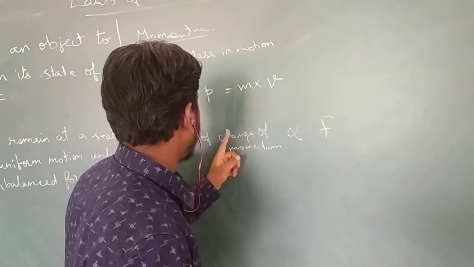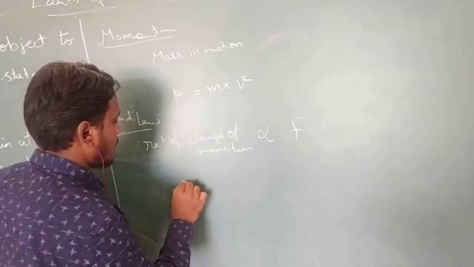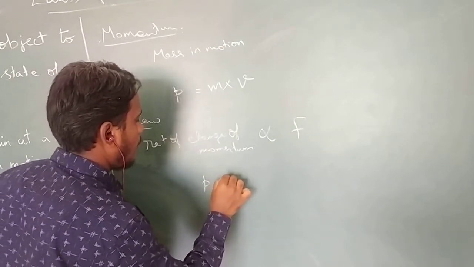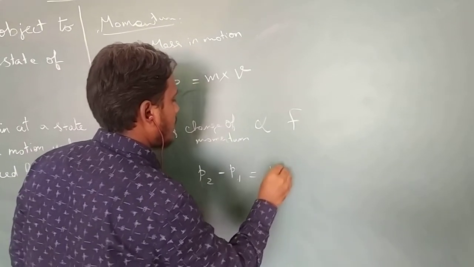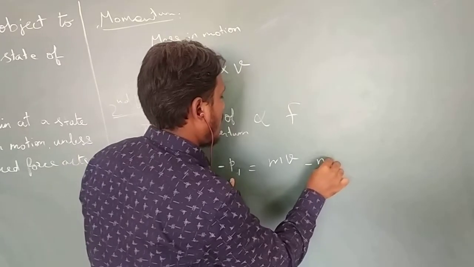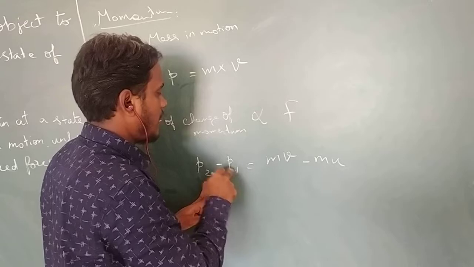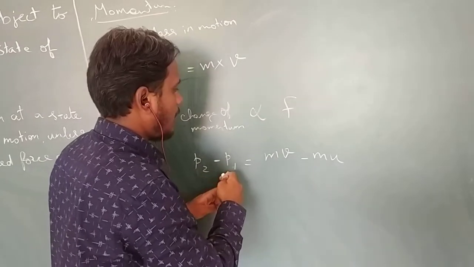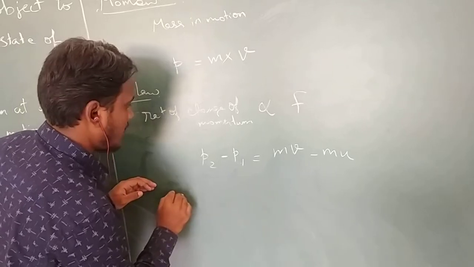Fine. So we'll see what this is. Momentum is mass into velocity. What is the change in momentum? Change in momentum is P2 minus P1, which can be written as mv minus mu. Mass into velocity is momentum, so it is final momentum minus initial momentum: final momentum mv, initial momentum mu. Right? Now what is the rate of change of momentum?